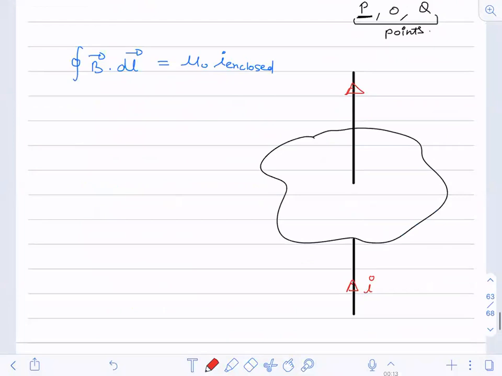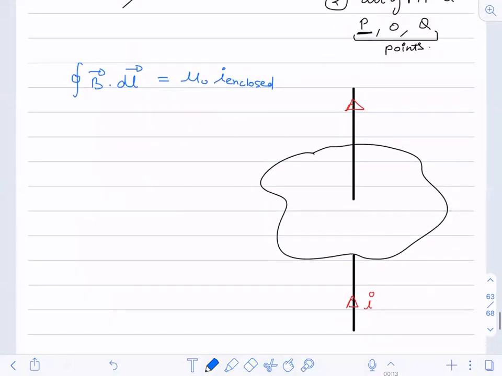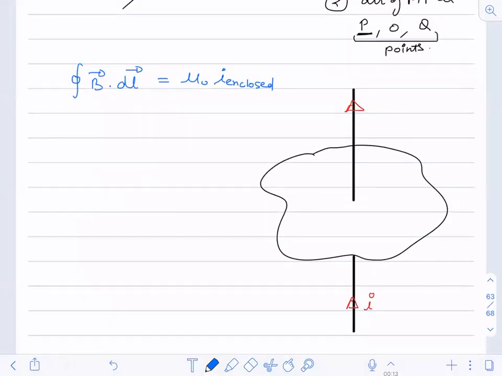Now, for verifying that, we have to cut the elements. How will we cut the elements? Just see here. If I take one element here, another element like this, another element like this, I'm cutting this into sections like this. I have cut 4 sections, and you can cut as many as you want. So this is d theta 1, this is d theta 2, this is d theta 3, and this is d theta 4, and so on I can cut.